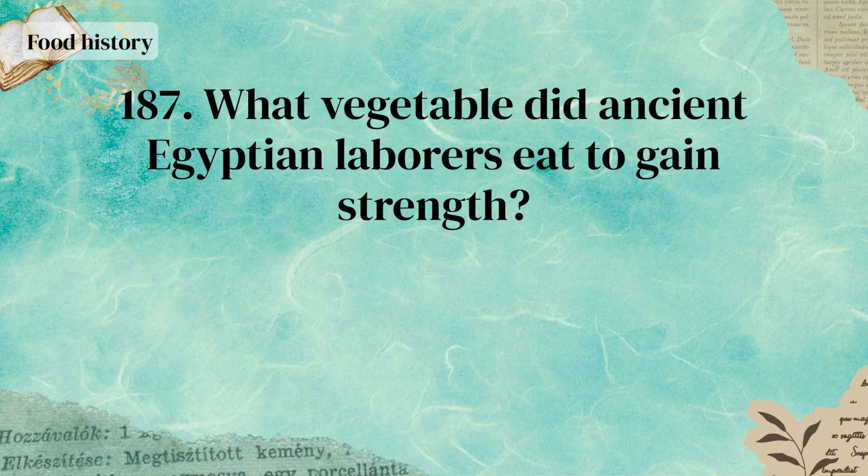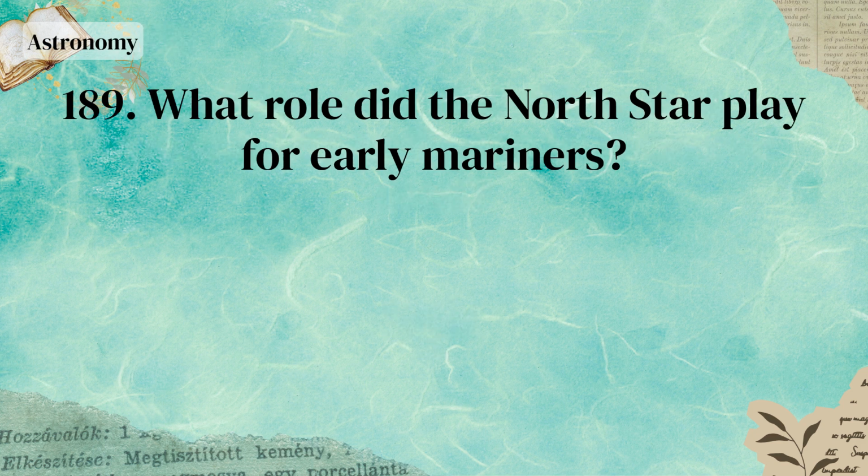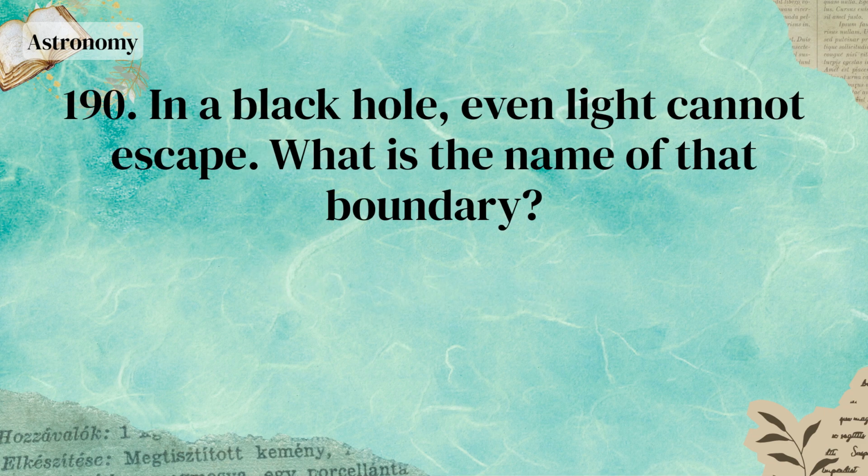Avocado. What vegetable did ancient Egyptian laborers eat to gain strength? Garlic. What material did ancient Romans primarily use to preserve food? Salt. What role did the North Star play for early mariners? Navigation aid. In a black hole, even light cannot escape. What is the name of that boundary?